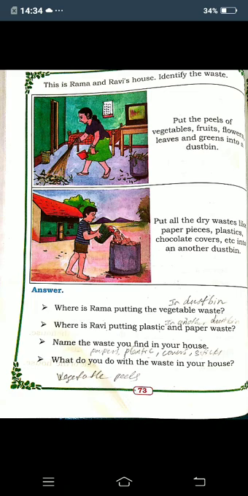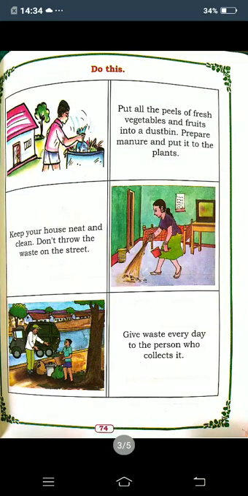Now children, next, do this. They given some examples here. Put all the peels of fresh vegetables and fruits into a dustbin. Prepare manure and put it to the plants. So the skin of the vegetables and fruits you must put in the dustbin. After you must prepare manure, and after that manure you put for the plants.